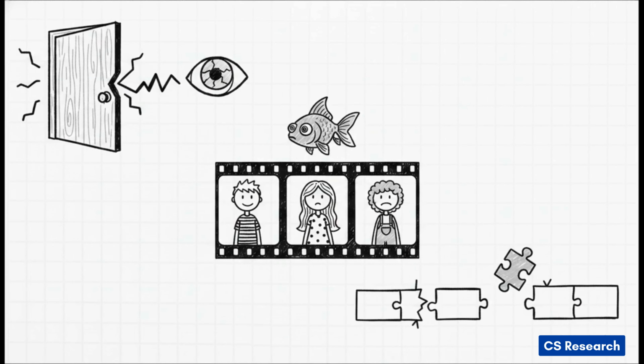And the consequences of this disconnected processing are, frankly, severe. First off, it severs the inherent associations between sounds and their visual sources. Say a door slams off-screen. The AI struggles to connect that sound to a character's visual reaction.